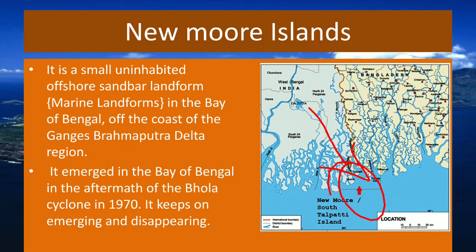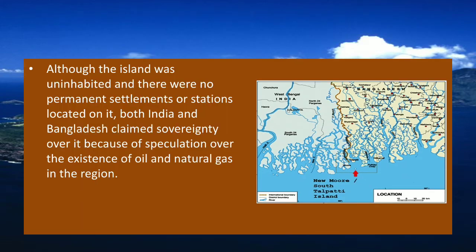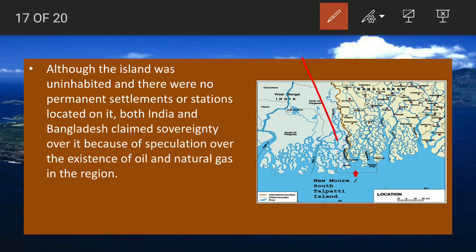It emerged in the Bay of Bengal in the aftermath of the Bhola cyclone in the 70s. It keeps on emerging and disappearing. Basically, it is always submerging and then coming back to the sea level, and this is due to volcanic eruptions. Although the island is uninhabited and there were no permanent settlements or stations, both India and Bangladesh claim sovereignty over it. Now, why is this happening?